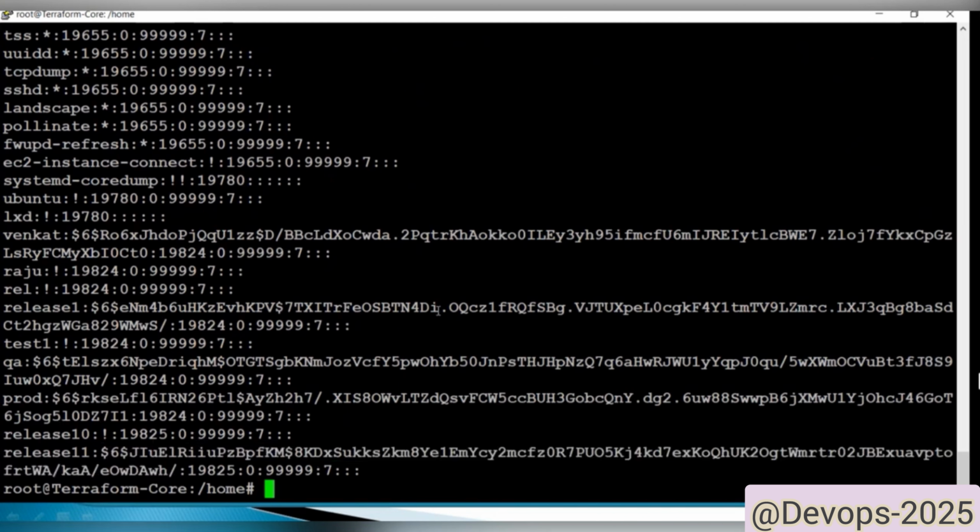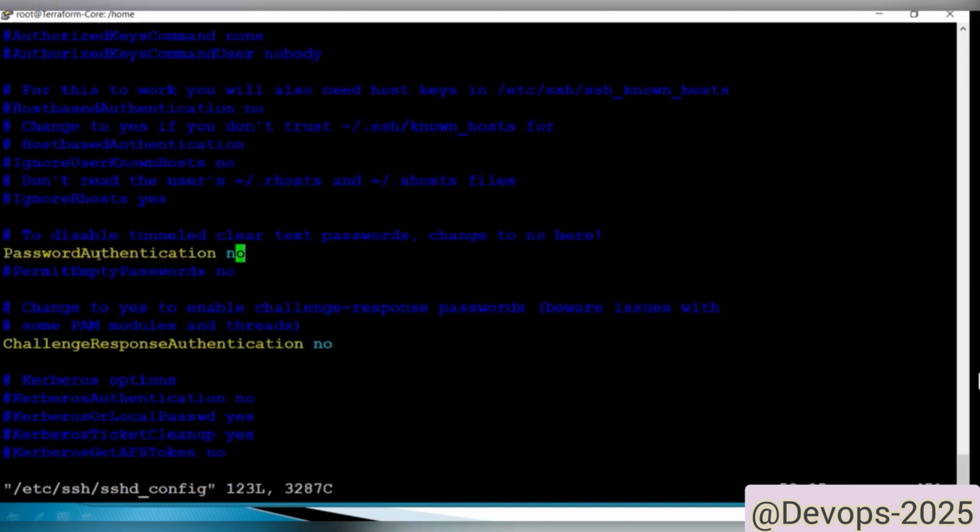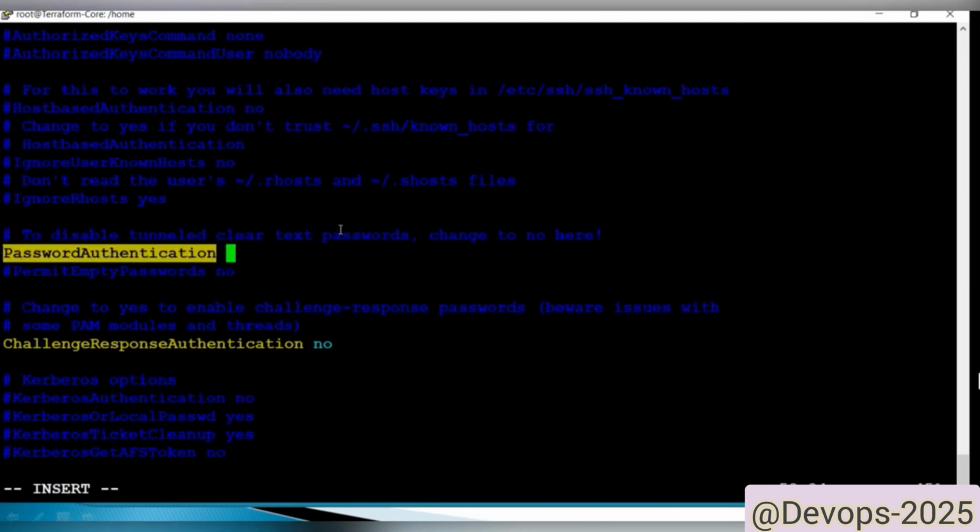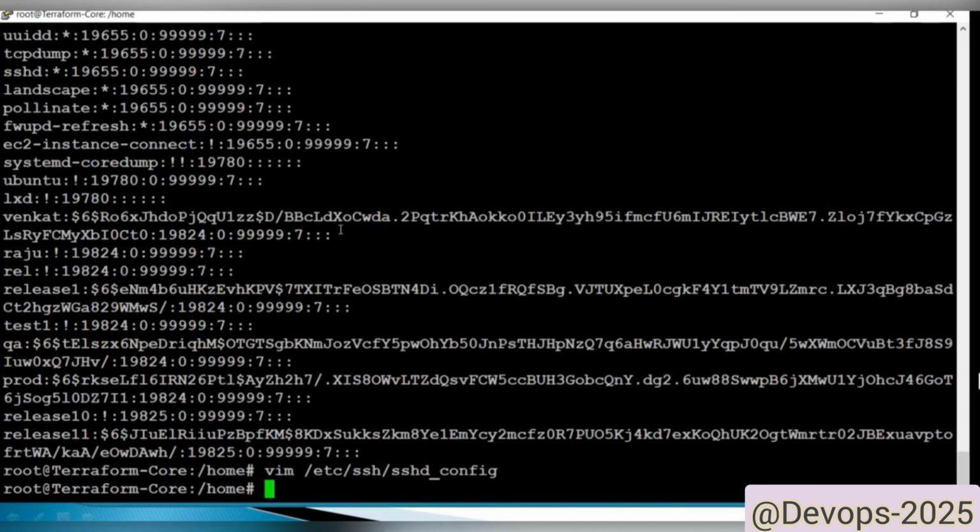Okay, now after that, if you want to log in with this user, you need to enable SSH login. Once you have created that user, please make sure one of the configurations is enabled. vim /etc/ssh/sshd_config. We will discuss this later. Here, make sure PasswordAuthentication is yes. Here it is set to no. You need to enable this, yes. Then save it. SSH is one of the services, so if any changes are made in this file, you need to restart the service: service sshd restart.